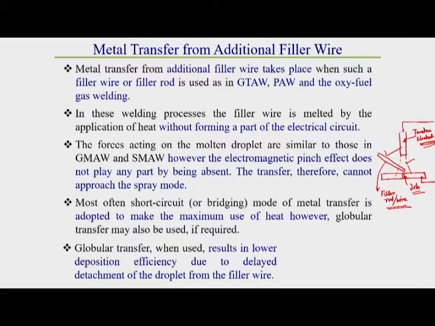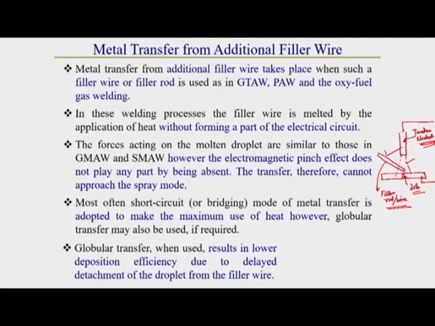That effect is not here, so rapid droplet formation is absent. That's why we are not able to get spray metal transfer with an additional filler wire. Here we can get globular or short circuiting metal transfer.